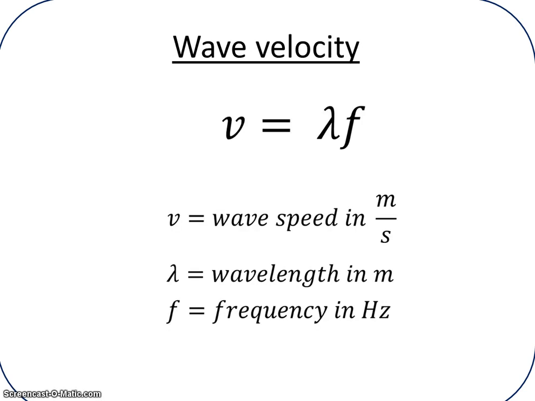We can look at this relationship in this formula where V stands for the wave speed equals lambda. That is the Greek symbol for wavelength. So it's pronounced lambda times the frequency, which we've spoken about before. So the speed of a wave, its velocity, is equal to the wavelength, or lambda, times the frequency.